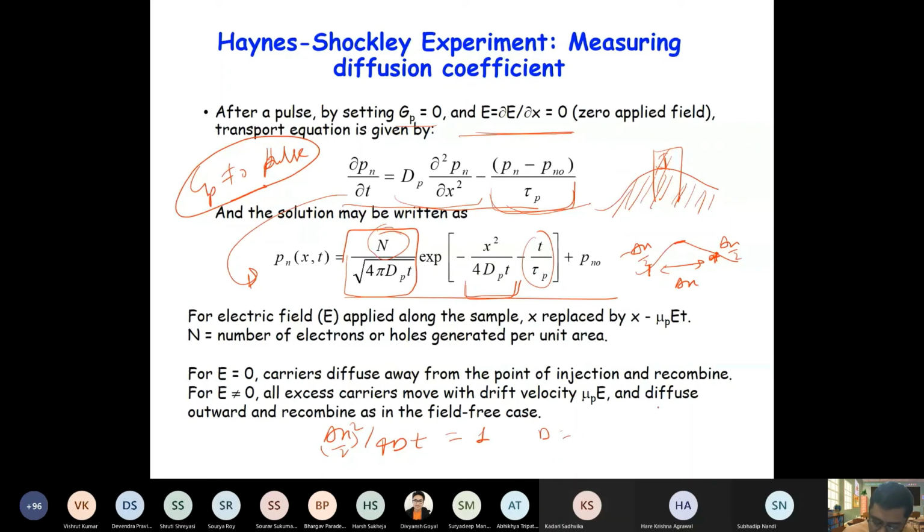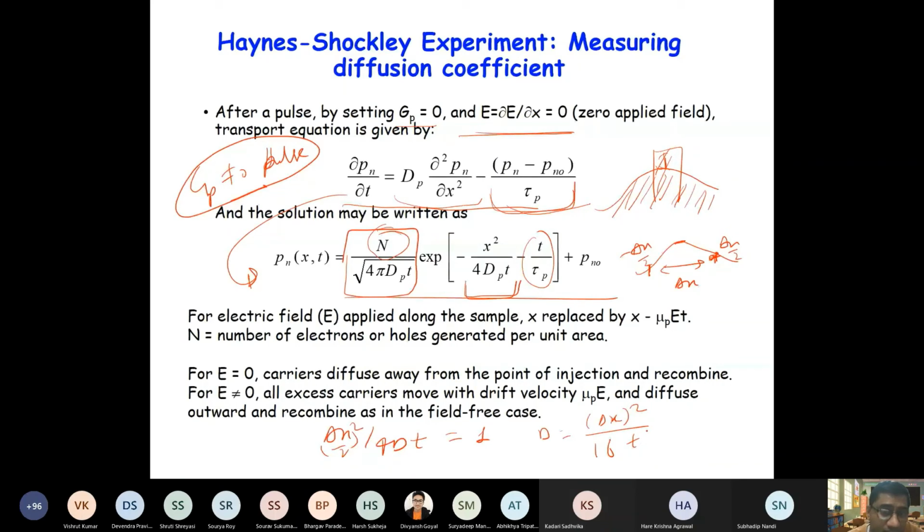So that means your D comes out to be how much? Delta x square over 4 times 4, which is 16, times t, right? So with time, your diffusion coefficient is delta x square by 16 t.